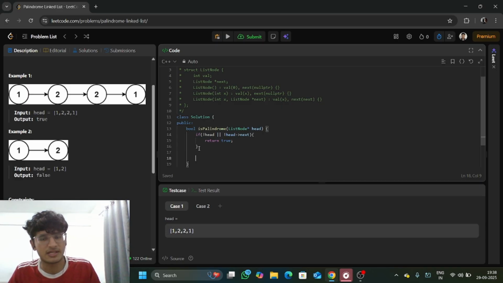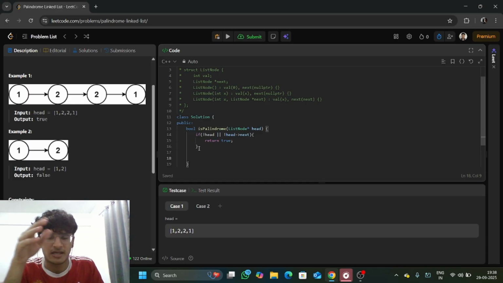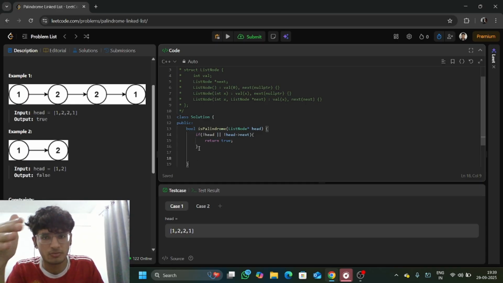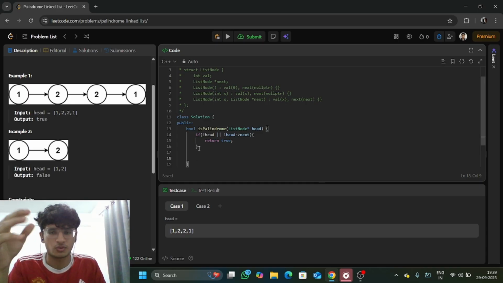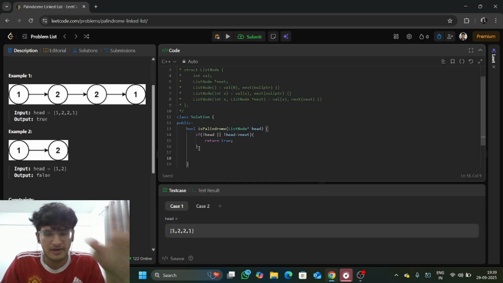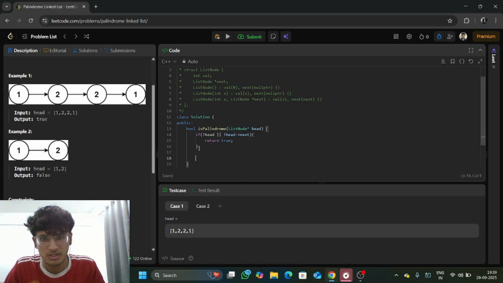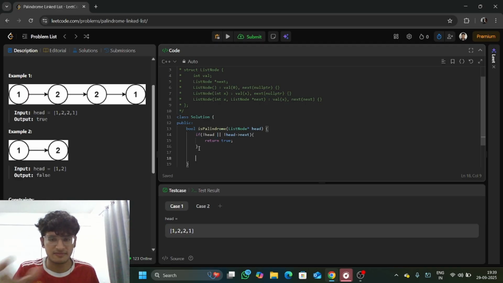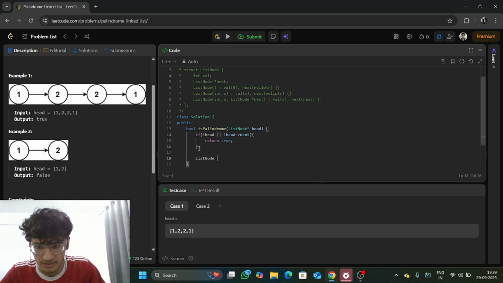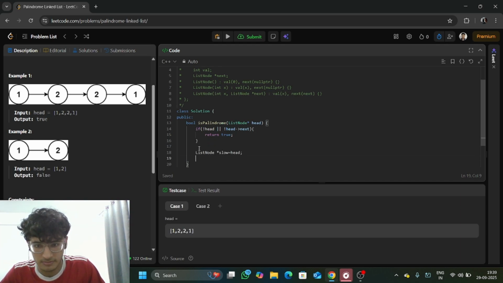So what we will do is use a fast pointer that will iterate until the last element, and it will move two steps, and the slow pointer will move one step. So as long as the while condition holds and fast moves, our slow will be at the midpoint of the linked list, so that we can use the slow pointer in future, and we can reverse the second half of the linked list.